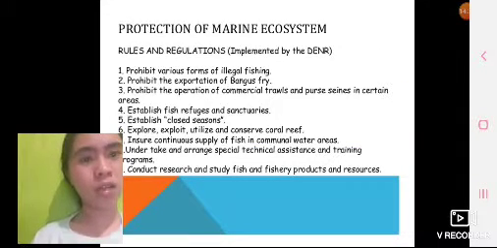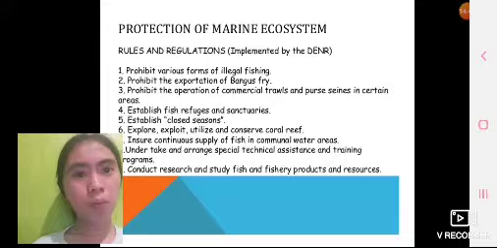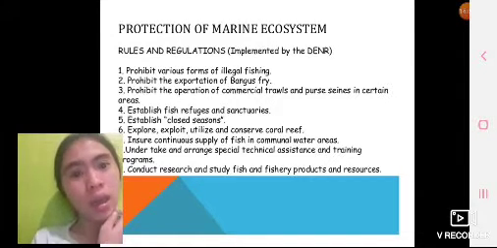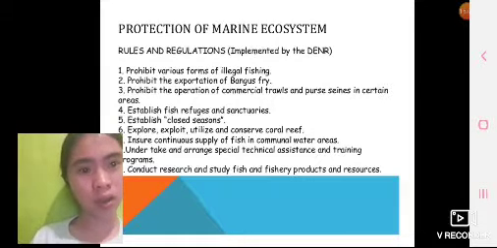Protection of the marine ecosystem. Rules and regulations implemented by the DENR prohibit various forms of illegal fishing, the exploitation of bangus fry, and the operation of commercial trawls and purse seines in certain areas. They also establish fish refuges and sanctuaries, establish closed seasons, explore, utilize and conserve coral reefs, and ensure a continuous supply of fish in communal water areas.